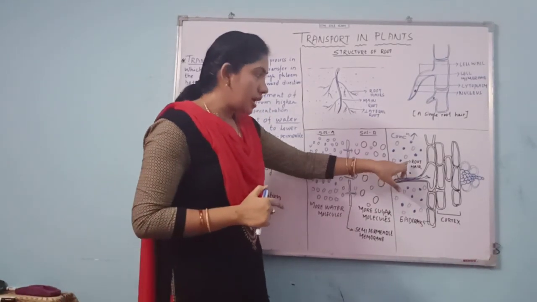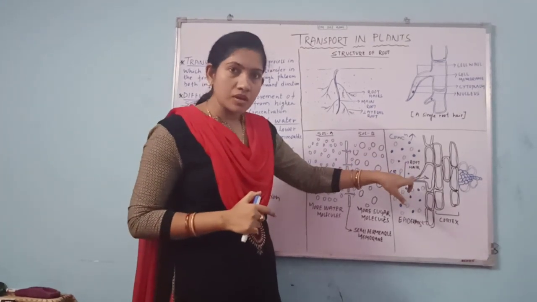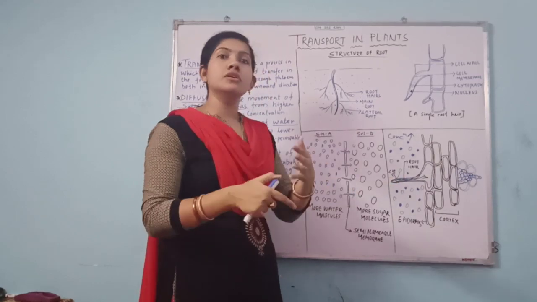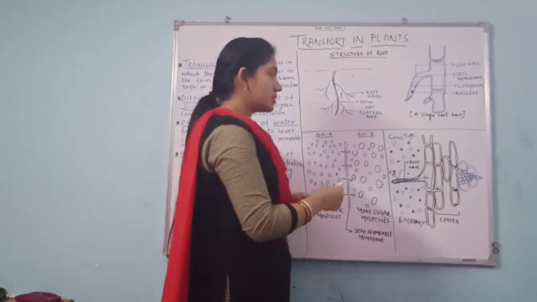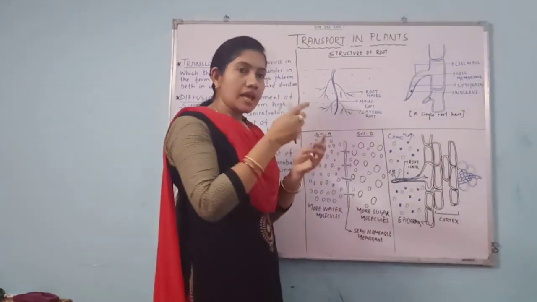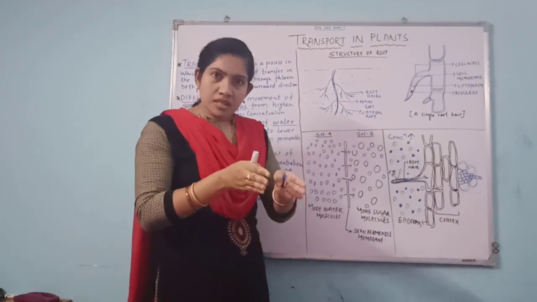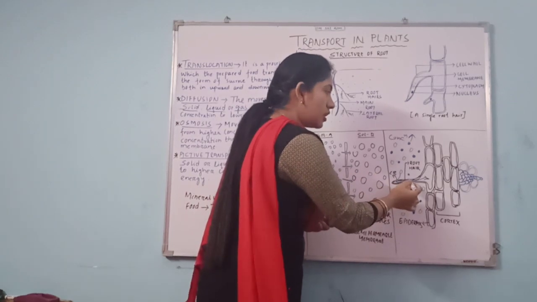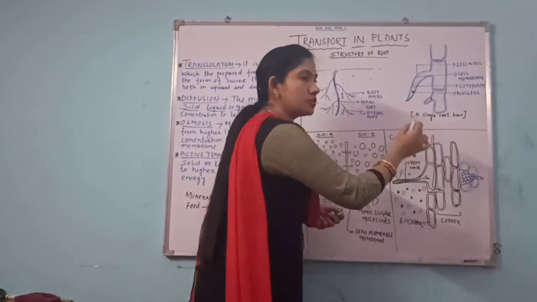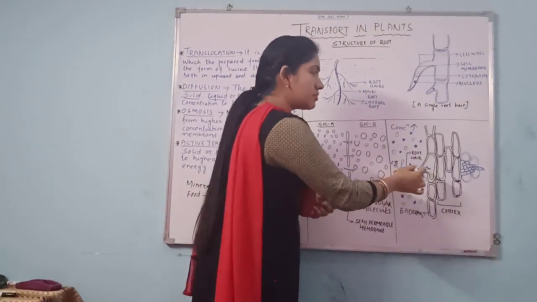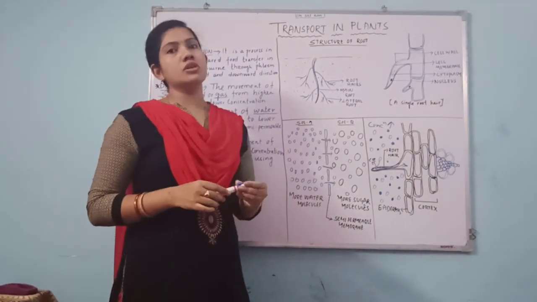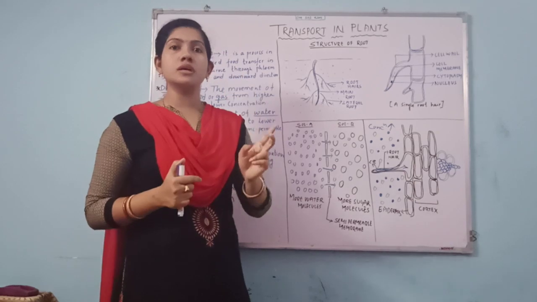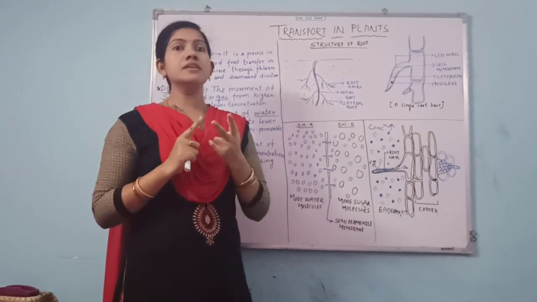So when absorption takes place by the root hair, the cell membrane will only allow water and undergo osmosis, but the cell wall will allow the minerals and undergo diffusion. This cell wall will send the mineral to the cell and the cell membrane will send the water molecule to the cell. So here we are using two terms, osmosis and diffusion.